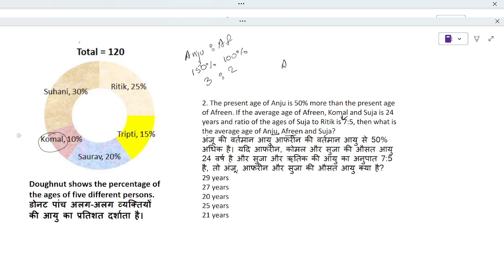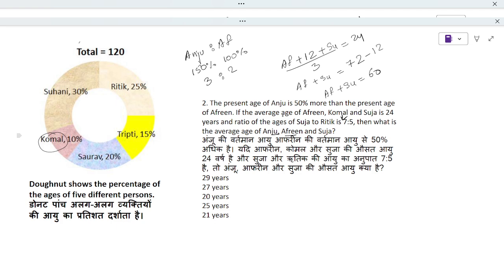So Afrin plus Kumal, which is 12, plus Suja, divided by 3, average is 24. So Afrin plus Suja will be 3 into 24, which is 72. This 12 will come to the right hand side, minus 12. So Afrin plus Suja is nothing but 60 years.